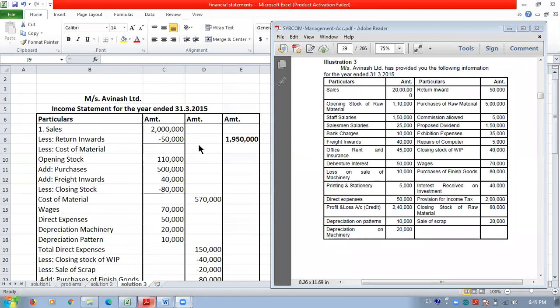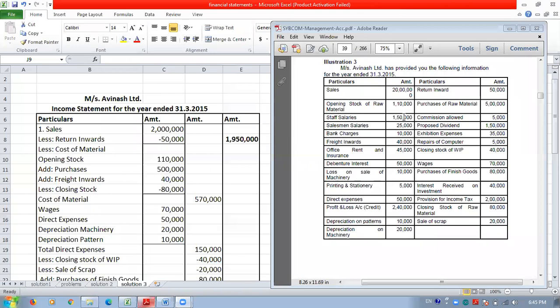So it is deducted. Then the opening stock of raw material 1,10,000, likewise shown here. Opening stock of raw material. Then the purchase of raw material 5 lakhs. So purchase is added to the opening stock of raw material.